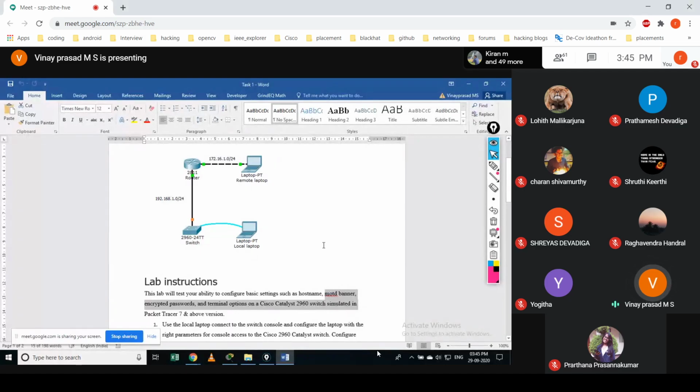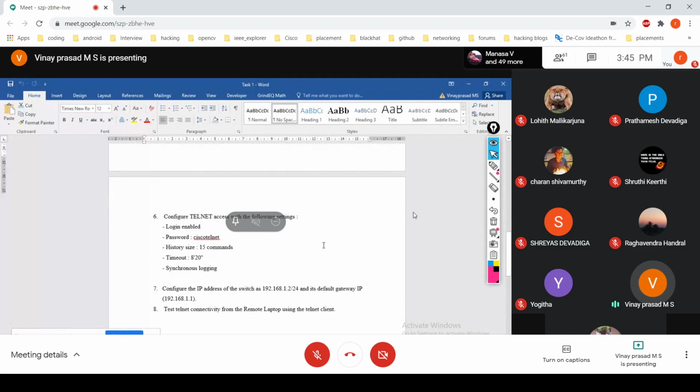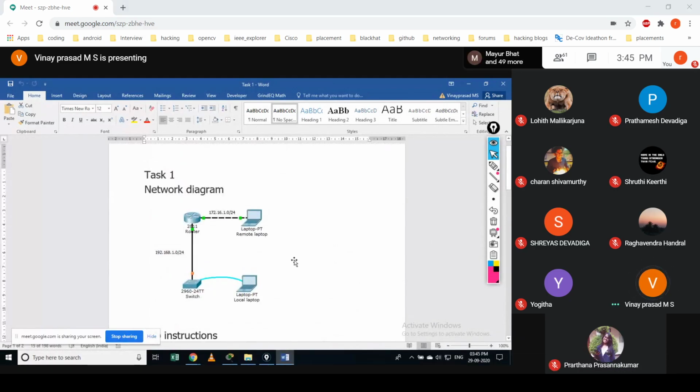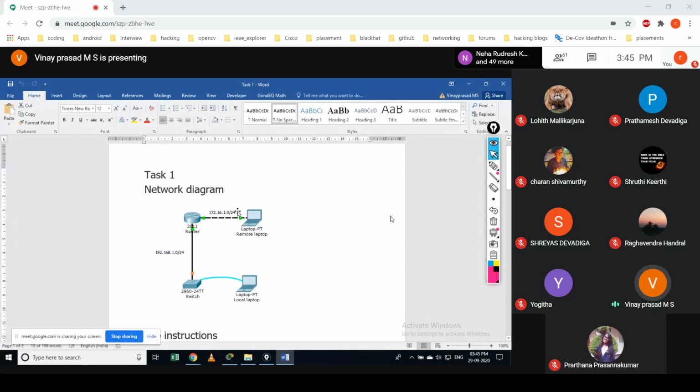A small demonstration I'm going to give today. The prerequisite for this lab is that you should be aware of how to construct this network or topology and assign the IP addresses, the basic configuration, and giving the default gateway, and so forth. I'm not going to take this particular network.